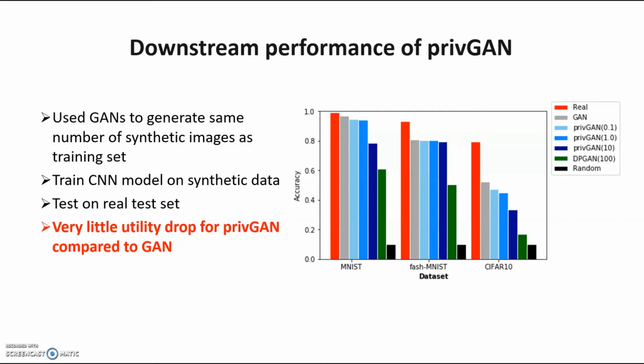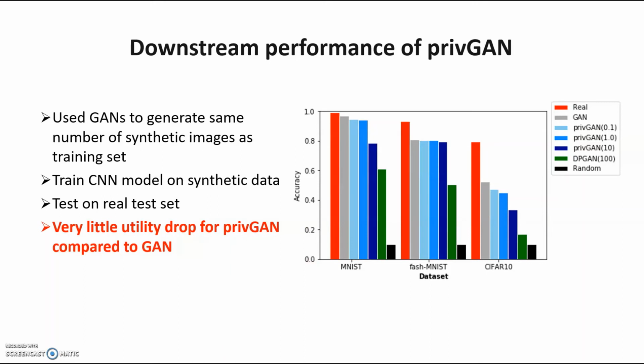To see whether we're able to do that, we performed this experiment where you take various GANs: privGAN, the non-private GAN, and DPGAN, generate synthetic images, the same number as the training set, in these various data sets, train a CNN-based classifier model on the synthetic data, and then test on the real test set.